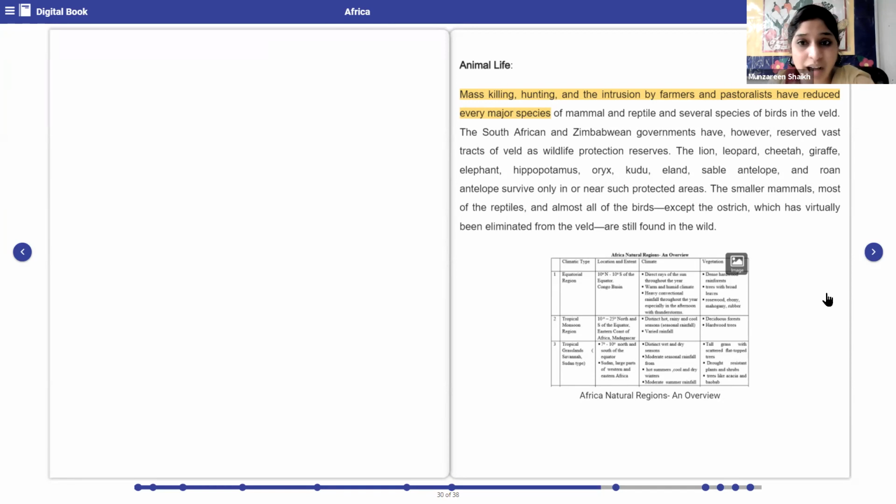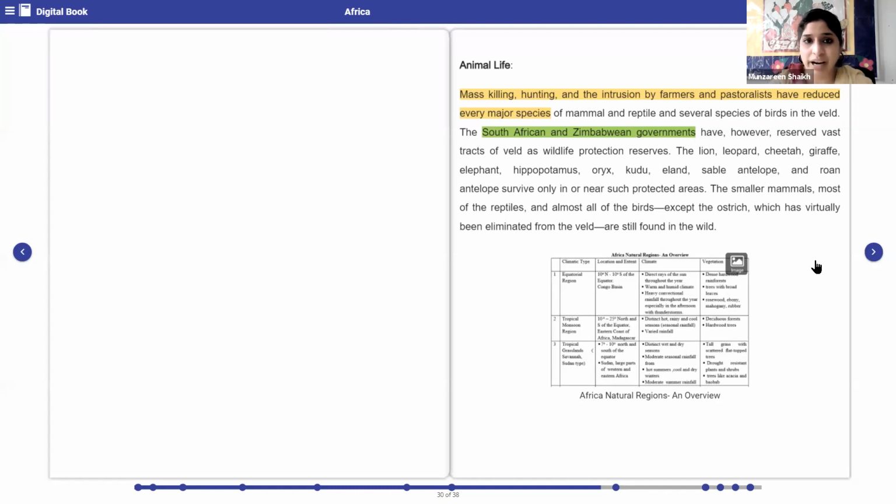Okay, the South African and the Zimbabwean governments have, however, reserved vast tracts of veld as wildlife protection reserves. So now, since in that particular region, most of them are killing, they are hunting, what does the government do? The government came into action and they have reserved these wildlife protections, so that they could protect the wildlife.